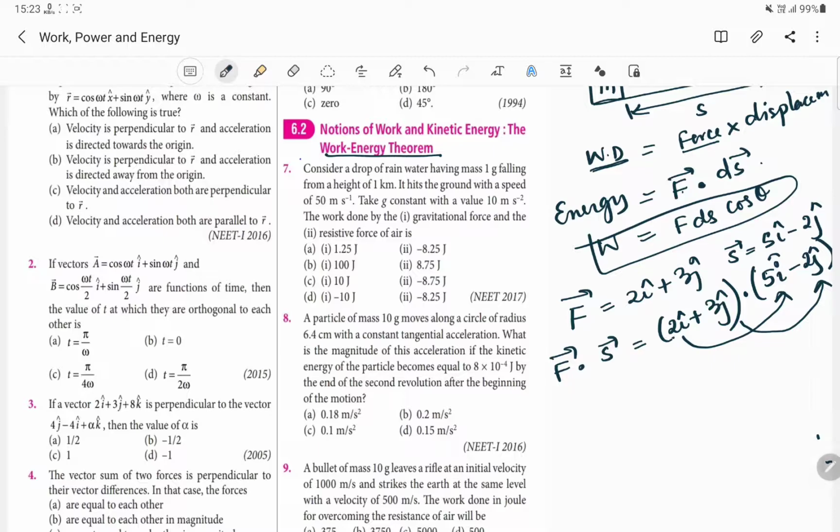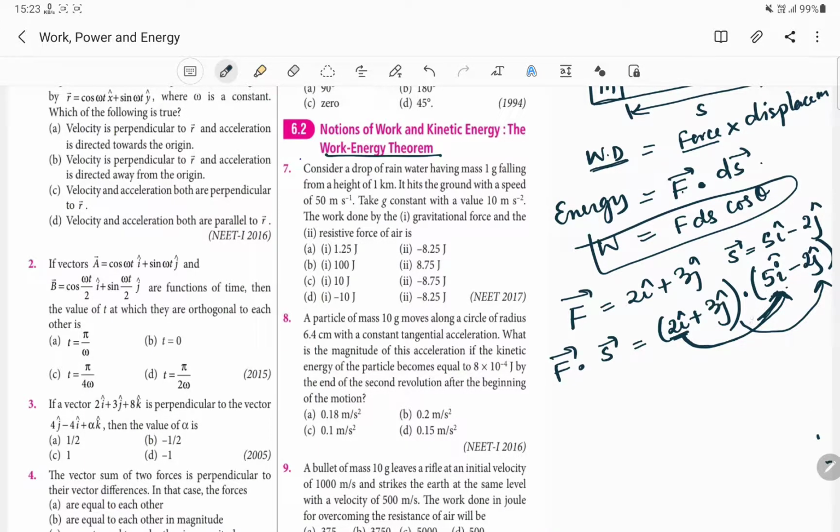That means this is the component of force vector on the x-axis. i cap represents the component on the x-axis and j cap represents the component on the y-axis. So the component of our force on the x-axis must be multiplied with the component of displacement on the x-axis.